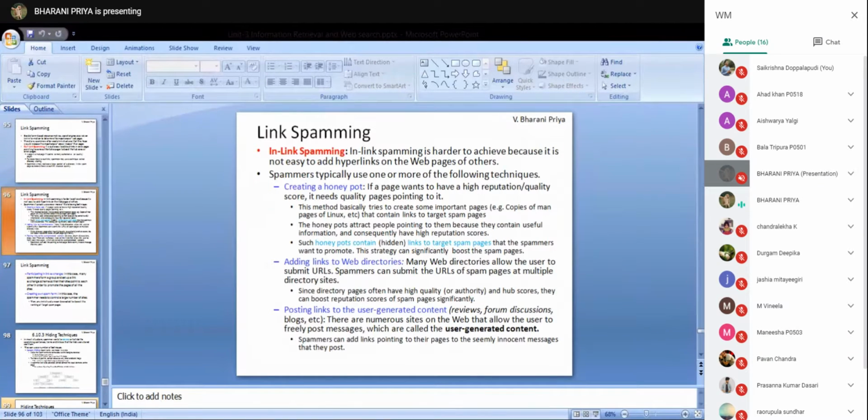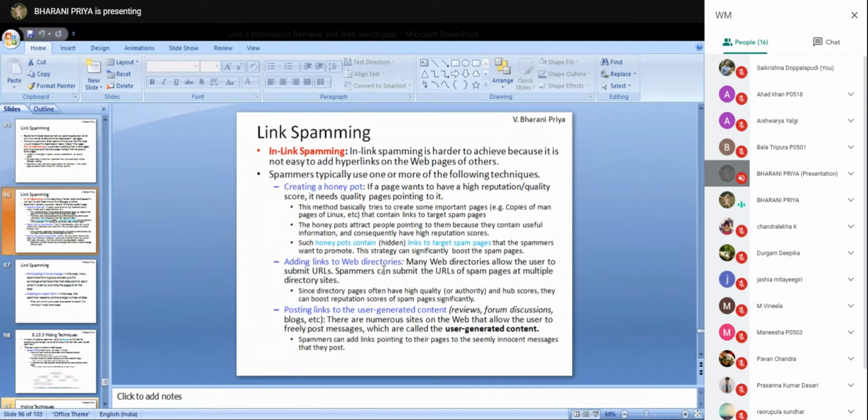They mainly go for cyber honeypots. Here honeypots are created so that the user can think that this is the real page, and in those honeypots, in those web pages, your page hyperlink is added. Okay, this is one technique.